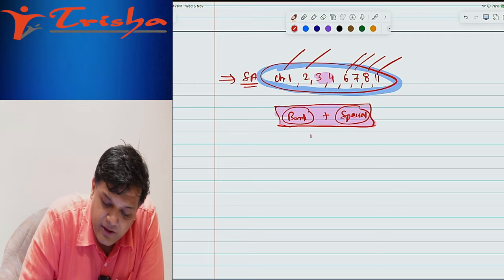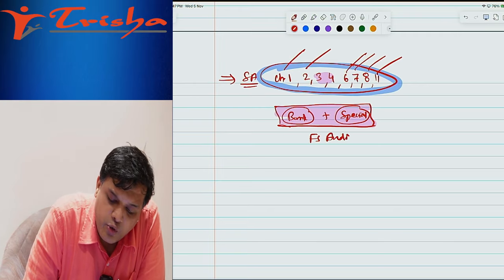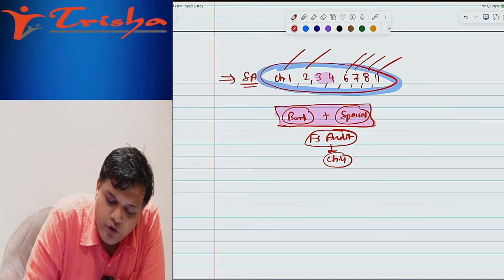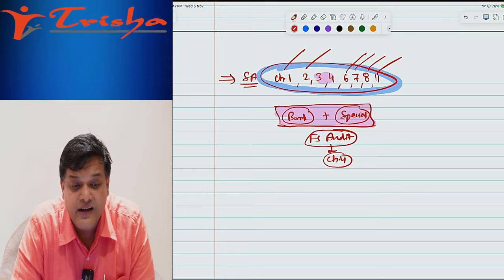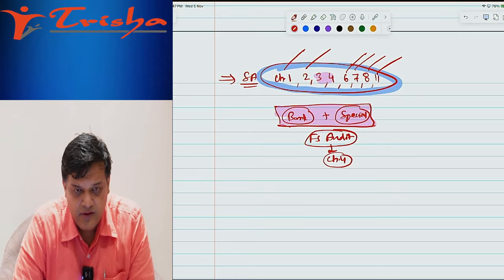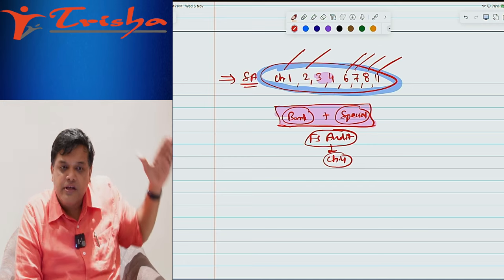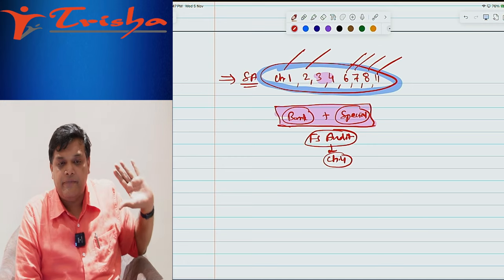And one more chapter, FS audit, which always has two questions in the examination. You can cover this by solving chapter 4, which focuses on the standards of the 500 series. So technically, first of all, this should be your strategy for revision when you are focusing on the content.